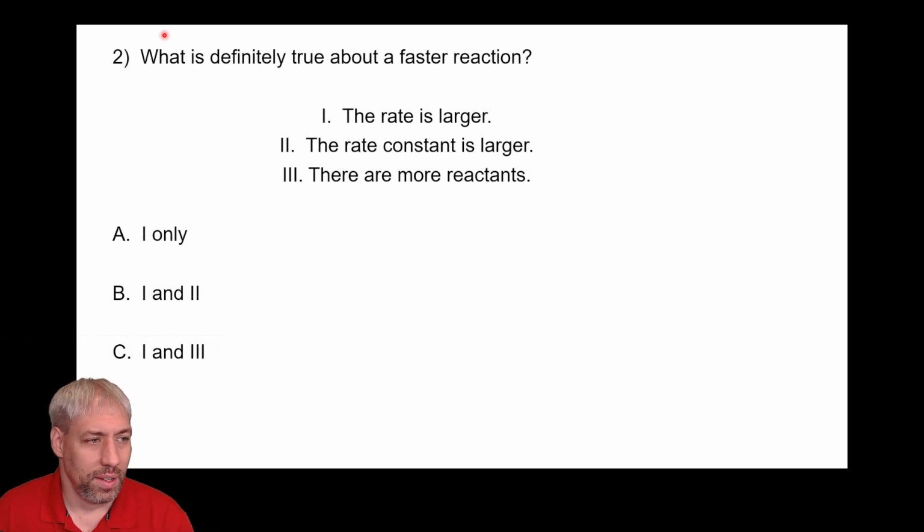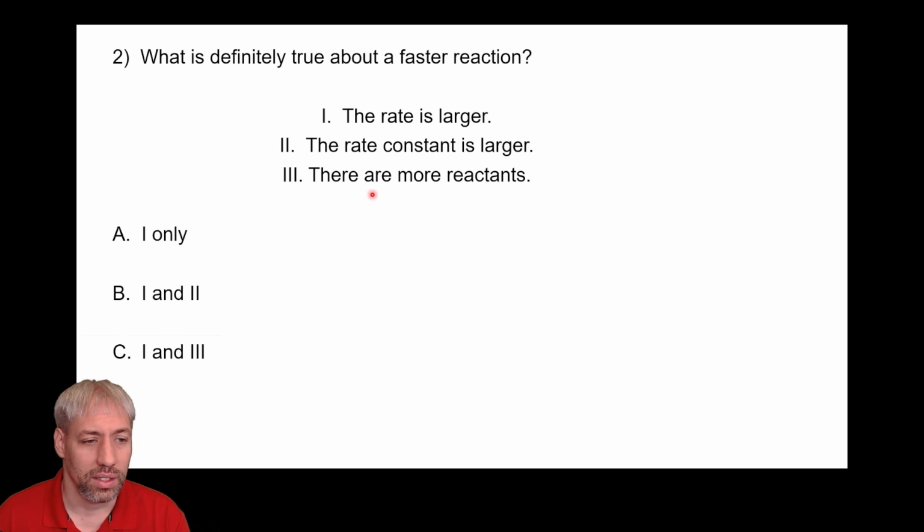All right, what is definitely true about a faster reaction? So we have one reaction that goes faster than the other. And so what could we say about that reaction? The rate is larger, the rate constant is larger, there are more reactants. This really gets to the rate law equation, right? Rate is equal to the rate constant times the concentration. So if a reaction is faster, I mean generally faster across all concentrations, we can definitely say the rate is larger. And so A for sure is correct.